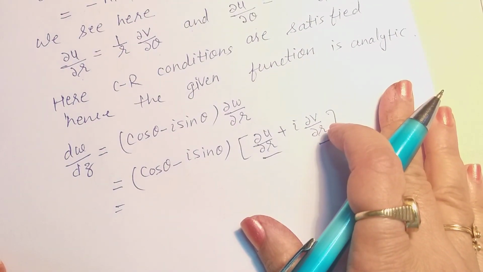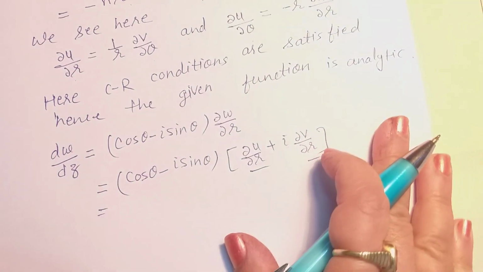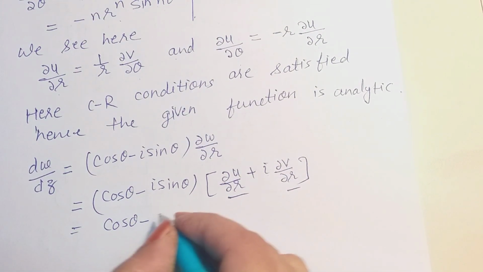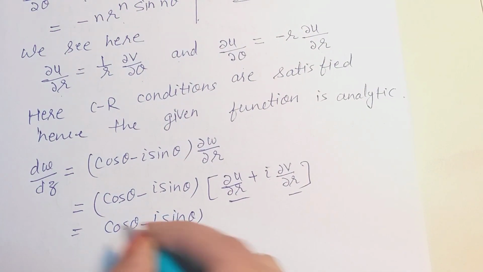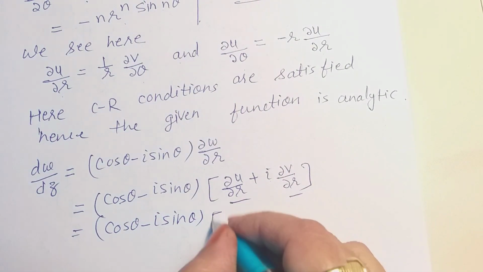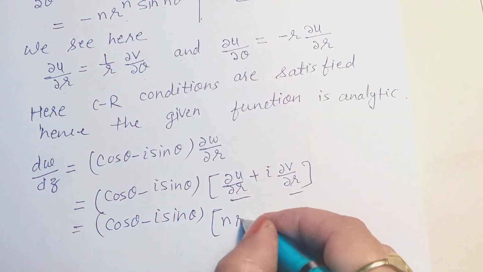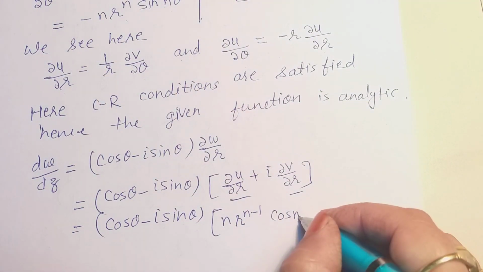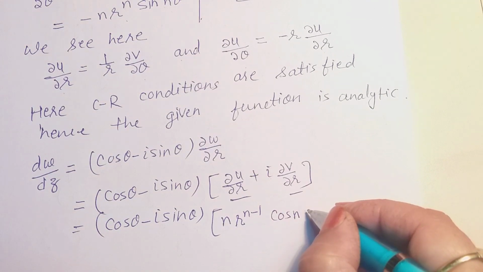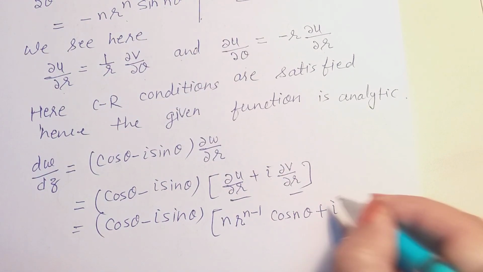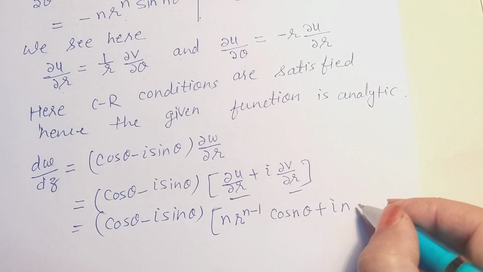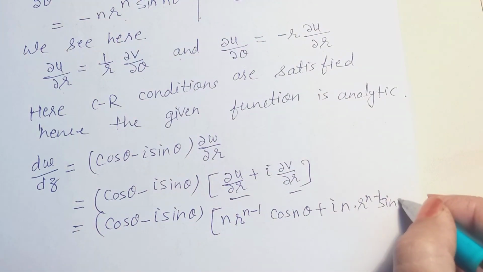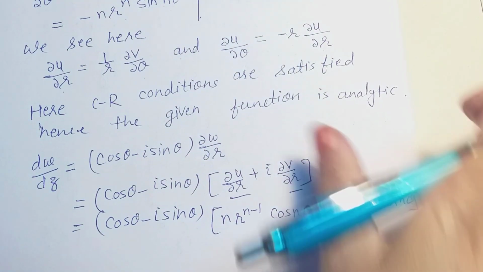So we have (cos θ minus i sin θ) times (r^(n-1) cos nθ plus i r^(n-1) sin nθ).